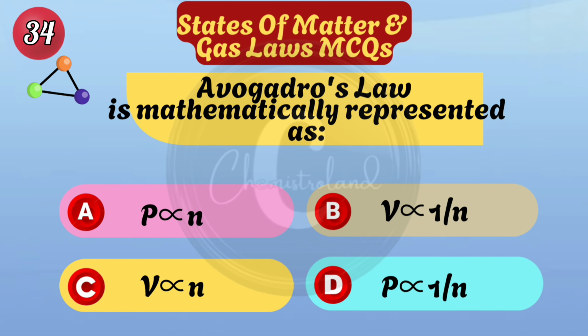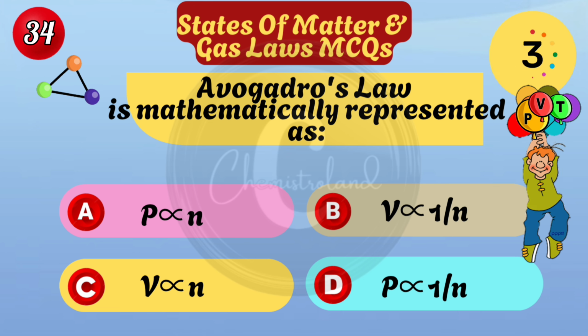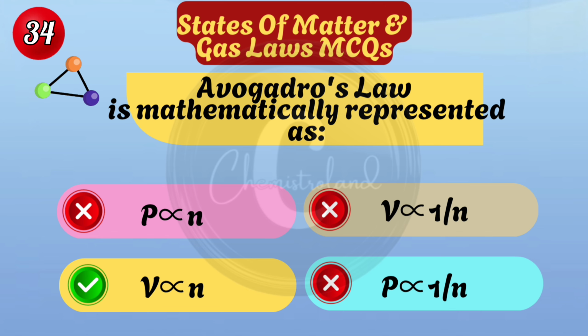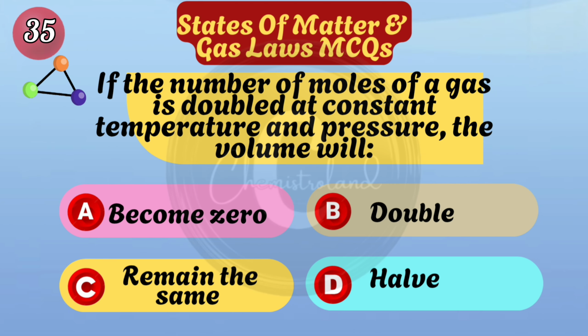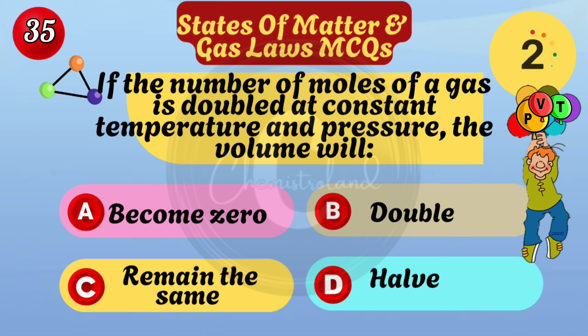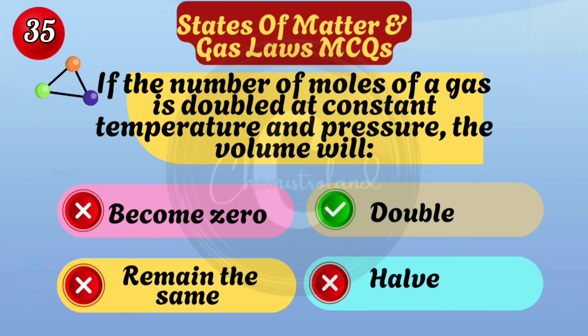Avogadro's law is mathematically represented as option C is the right answer. If the number of moles of a gas is doubled at constant temperature and pressure, the volume will also double.